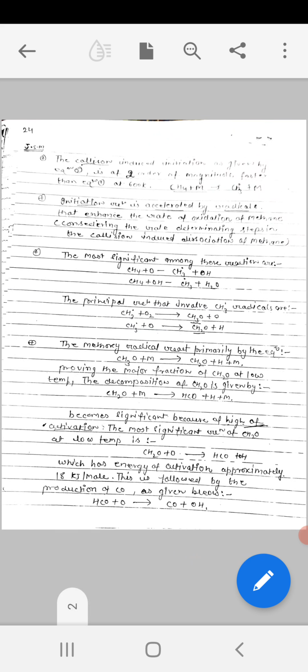The mechanism for low temperature combustion of methane is different from the general mechanism because reactions with high activation energy lose their significance at low temperatures of the initiation reaction. When we are going to oxidize methane at low temperatures, then because the reaction has very high activation energy, the normal oxidation loses its significance.